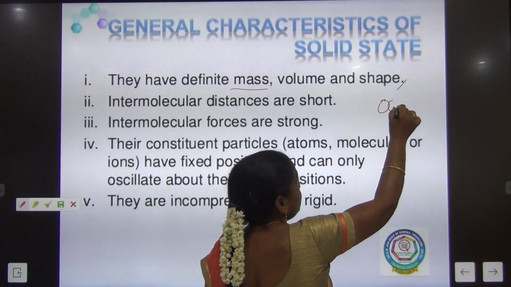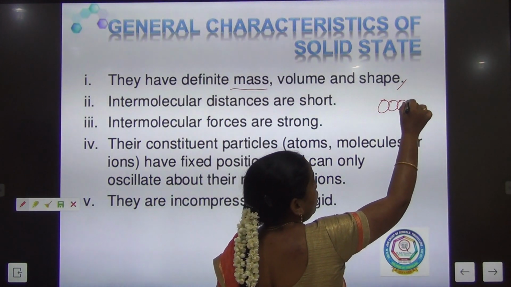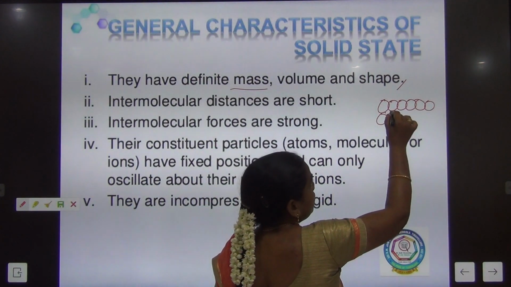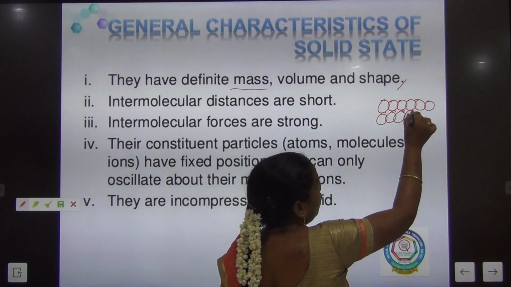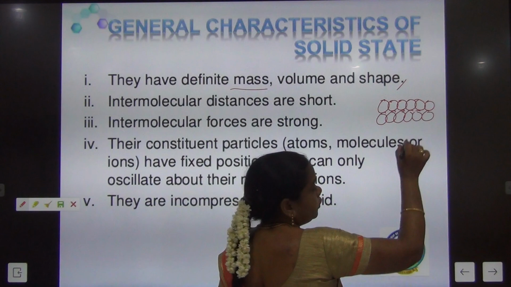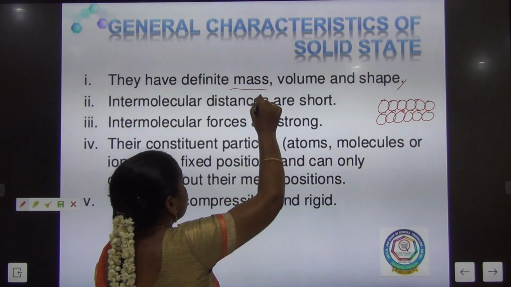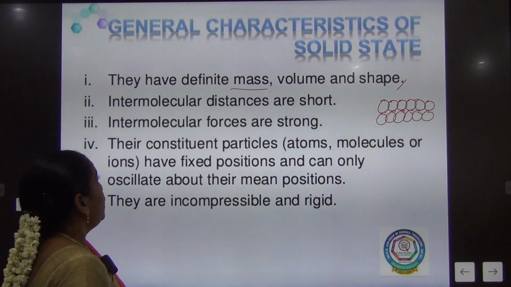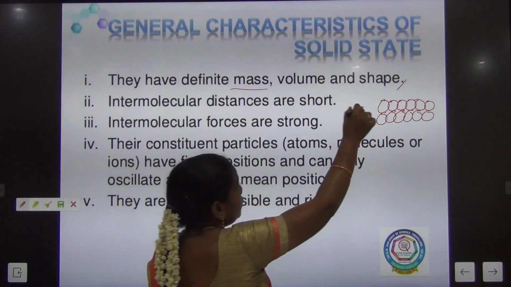Now see this: the atoms or molecules present in solids are very compact, closely and tightly packed, so that they possess definite mass, volume and shape, and the intermolecular distance is also very short.